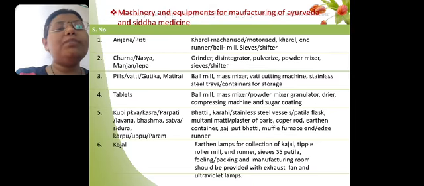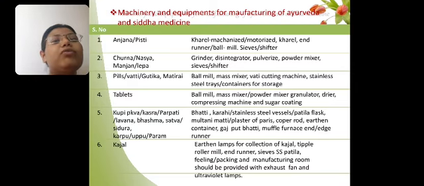For tablet manufacturing, we will require ball mill, mass mixer, and powder mixer for granulation. And for kajal, we will require earthen lamps which produce the black smoke used for the preparation of kajal. Then we will require a triple roller mill, end runner, sieves, and stainless steel fittings. All these requirements as well as UV lamps are required for the manufacturing of these dosage forms.